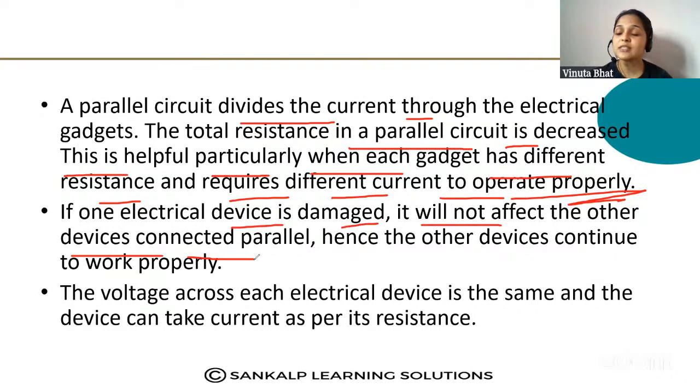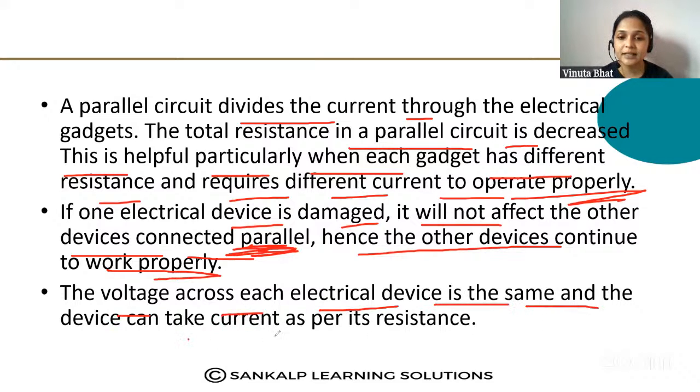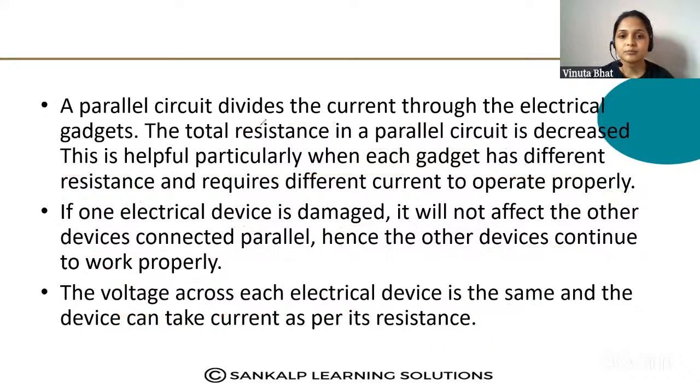But in case of series connection, if one device fails, then the whole circuit collapses. In parallel connection this will not happen, hence the other devices continue to work properly. The voltage across each device is the same, and the current is divided as per the requirement of that device. That is the reason why parallel connection is used, not series.